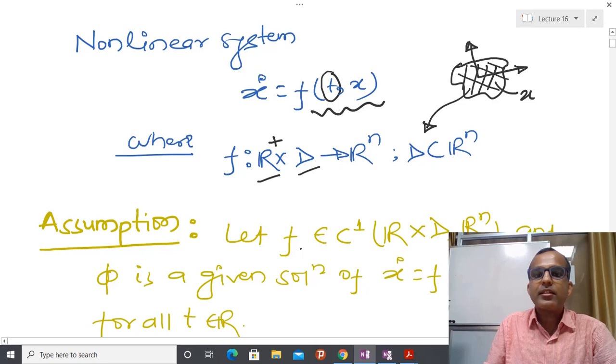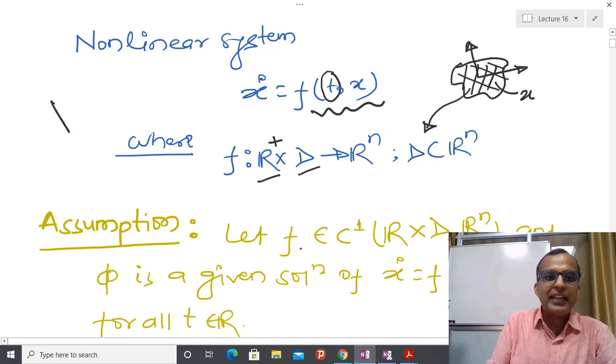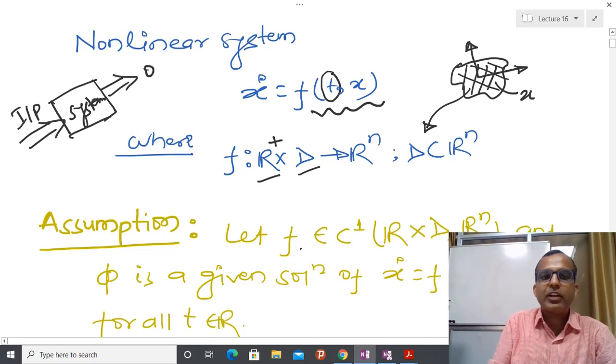After that, whenever we are constructing any mathematical model for any physical system, I have already told you that we are talking about a unique solution. So suppose I have some non-autonomous system, and inside this system we give some kind of input, and we get some kind of output.